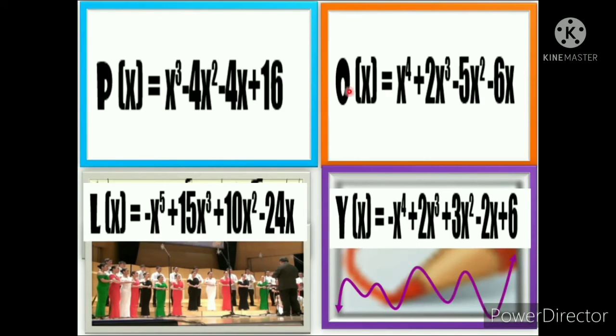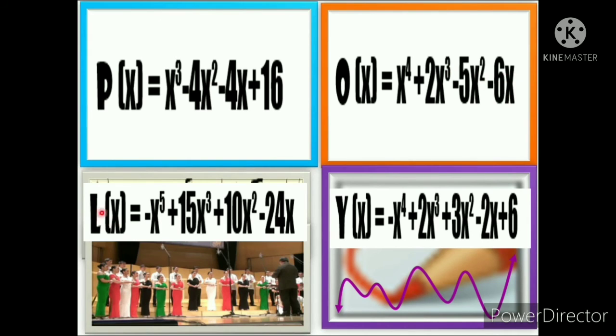So here are the polynomials. For P, we have x^3 - 4x^2 - 4x + 60. And for O, you're going to make a move. For O, we have O of x = x^4 + 2x^3 - 5x^2 - 6x.